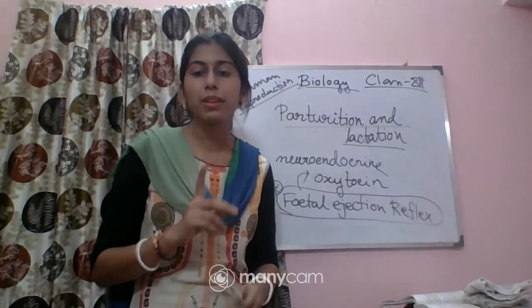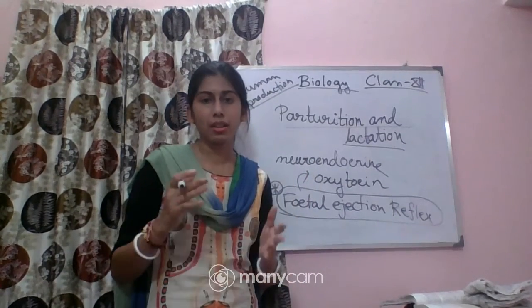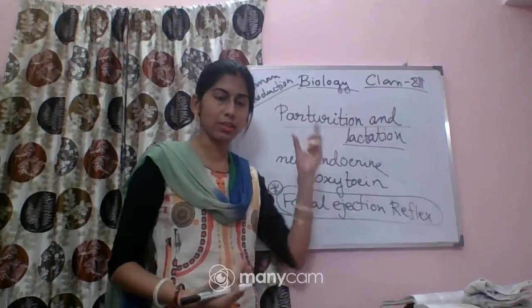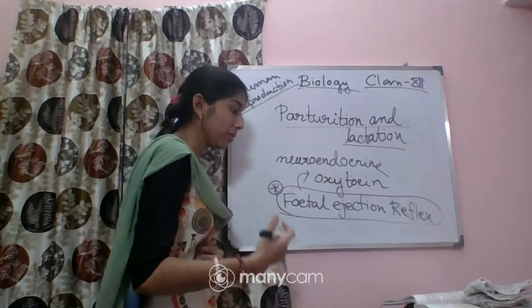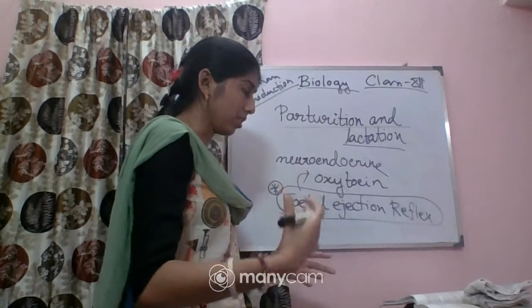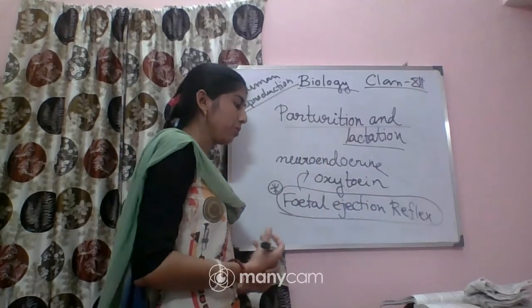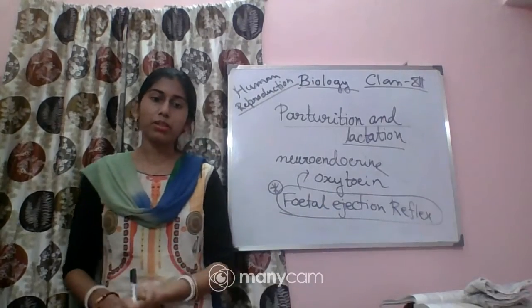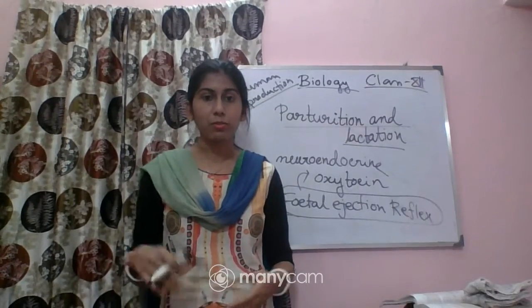And you can remember the female reproductive system. After the uterus, a cervix is there and a vagina is there. So through this cervical canal, which will form the birth canal, the delivery of the child will take place. Not only the child, the placenta also will be expelled out of the uterus at the time of the parturition. Okay, so this is all about the parturition.